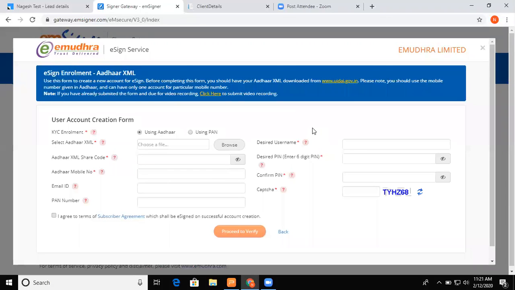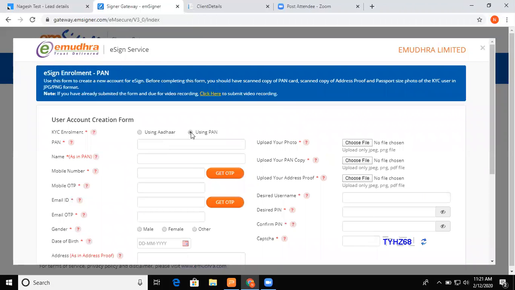The very first option is KYC enrollment. In this case, you have to select using PAN, because the mobile number is not linked to the Aadhaar card.